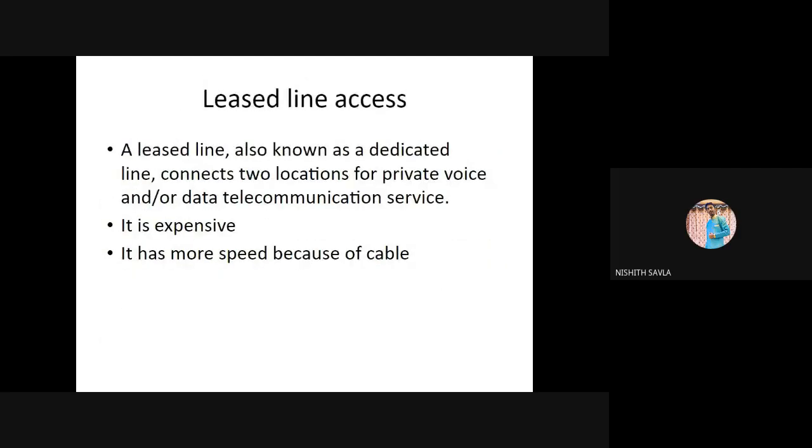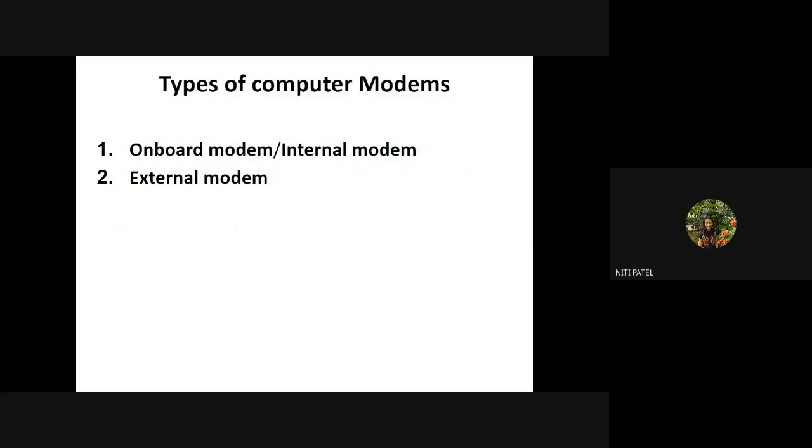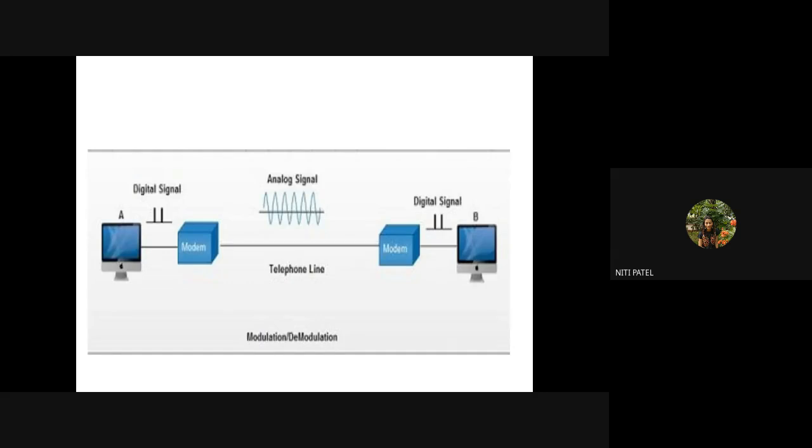So tomorrow we'll see a new type of connection to the internet, which is called leased line. Whatever we saw today was a point-to-point connection, which can happen by using a networking device called a modem. We have seen what a modem is, what the types of modem are, and how we configure it on our computer. Ma'am, now point to point can also be done over Ethernet, right? Correct, because I have replaced these modems now. Modems are no more used. So if you change the networking devices, the type of PPP connection that you make will keep on changing.